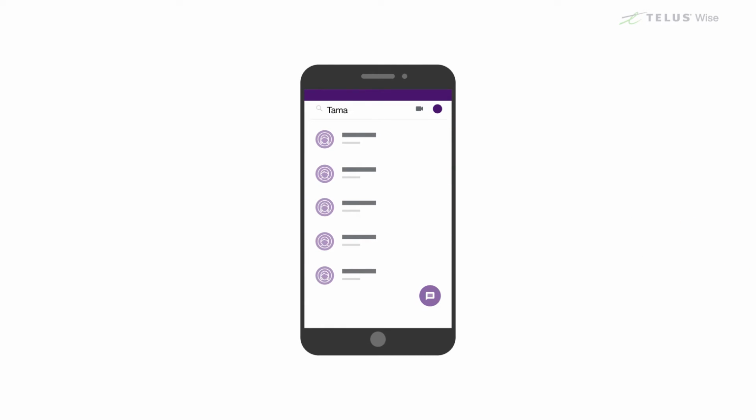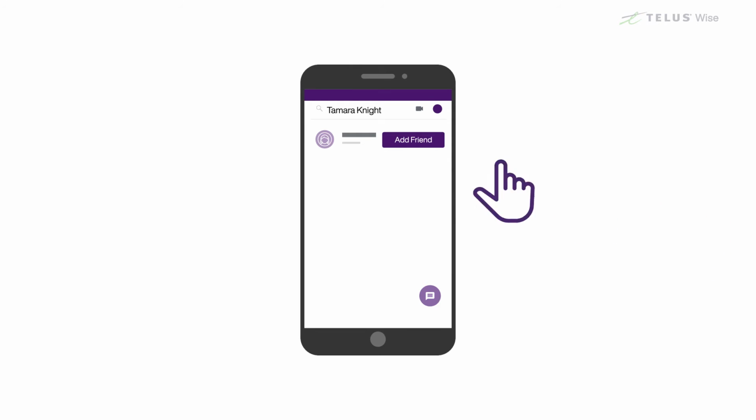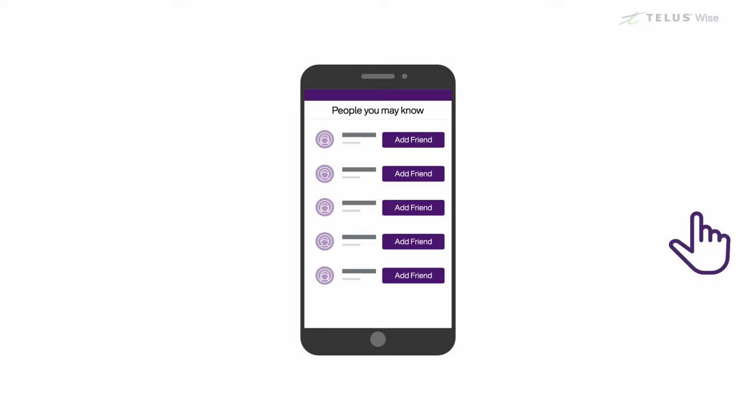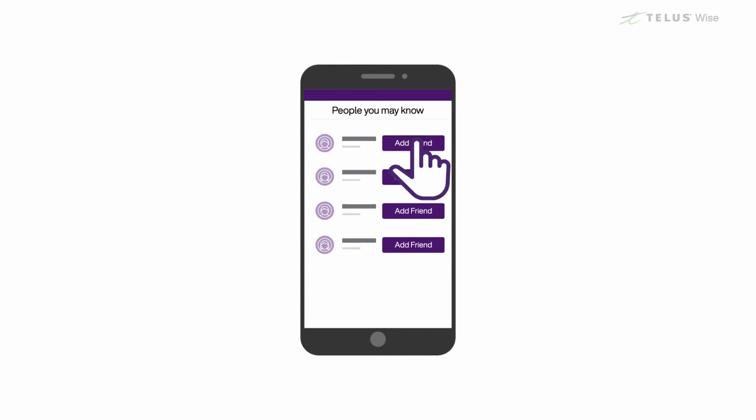You can look for names of people you know and connect with them when you sign up. Once you start to make connections, a lot of social networks will also suggest people they think you might know or might want to connect with.